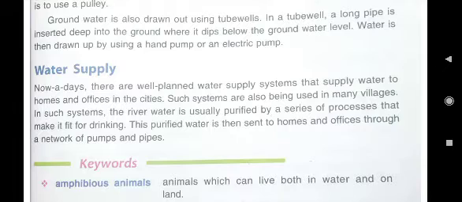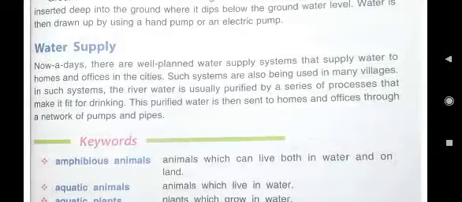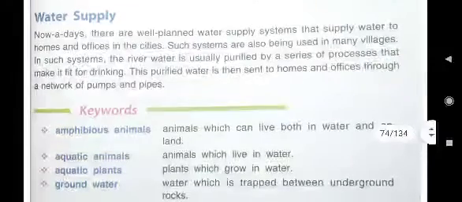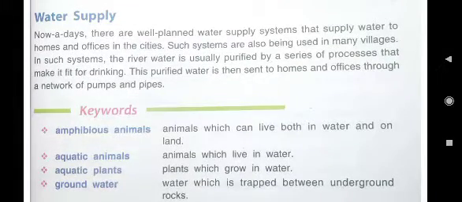Here you see, river water is usually purified by a series of processes that make it fit for drinking, and this purified water is then sent to homes and offices through a network of pumps and pipes. So how is water supplied in the cities?